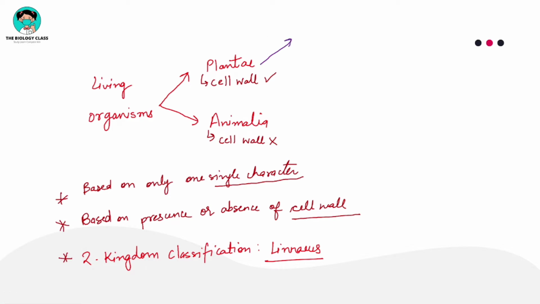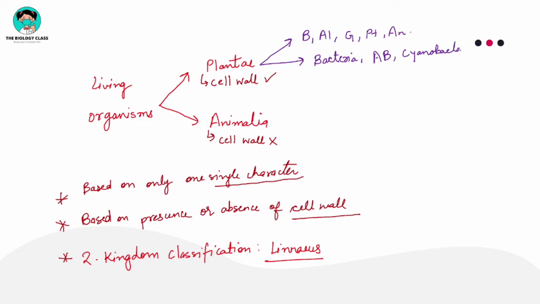Just think, all the plants, bryophytes, algae, gymnosperms, pteridophytes, angiosperms, all will fall into this category. Then all the bacteria have cell walls, archaebacteria, cyanobacteria, blue green algae.